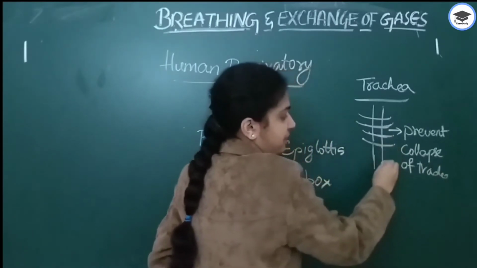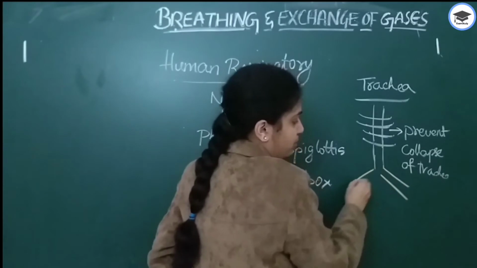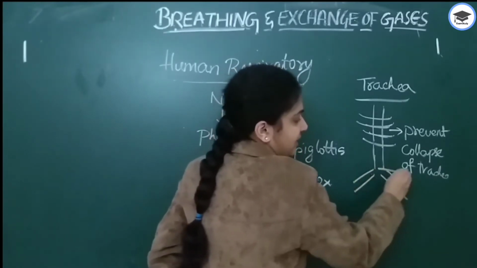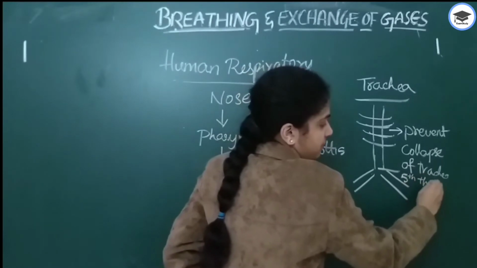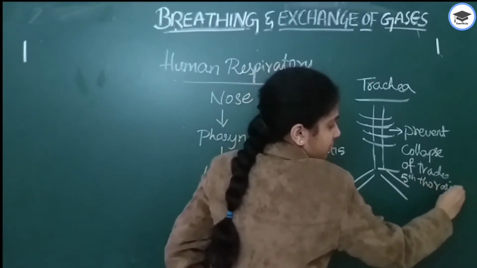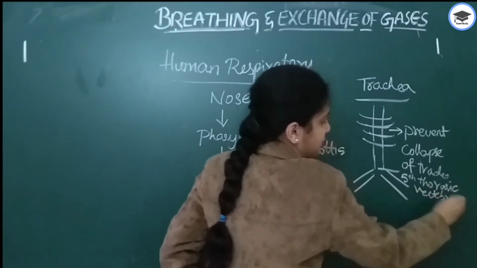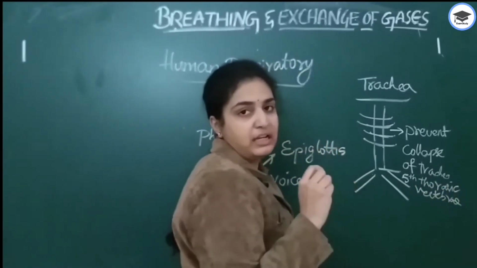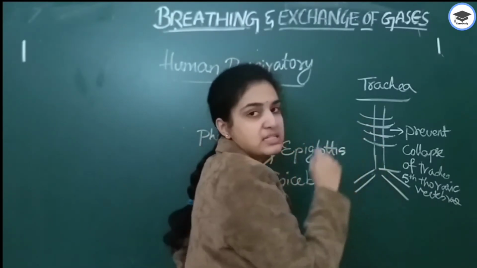This trachea divides into bronchi at the level of the 5th thoracic vertebrae. This is an important NEET question: at which thoracic vertebrae does it divide into bronchi?